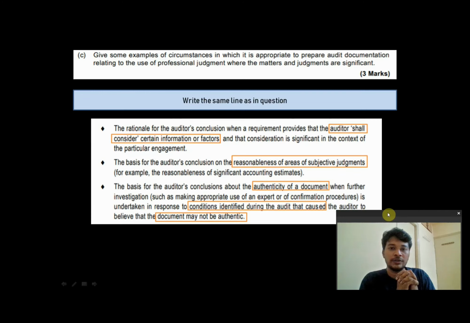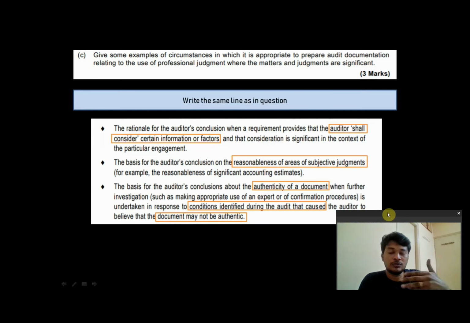In those cases, what do you do? You write a mail yourself to the bank saying that no, I want these bank statements, I want the statements from your end. And you also write to the head of the finance department, the CFO, saying that from your end only I want this bank statement. I want an MRL saying that whatever information is furnished in this bank statement is true and this statement is authentic. So you start gathering so much audit documentation too, because you are doubtful whether that bank statement which the company has given you is actually true or whether it is forged. You are not sure of that.